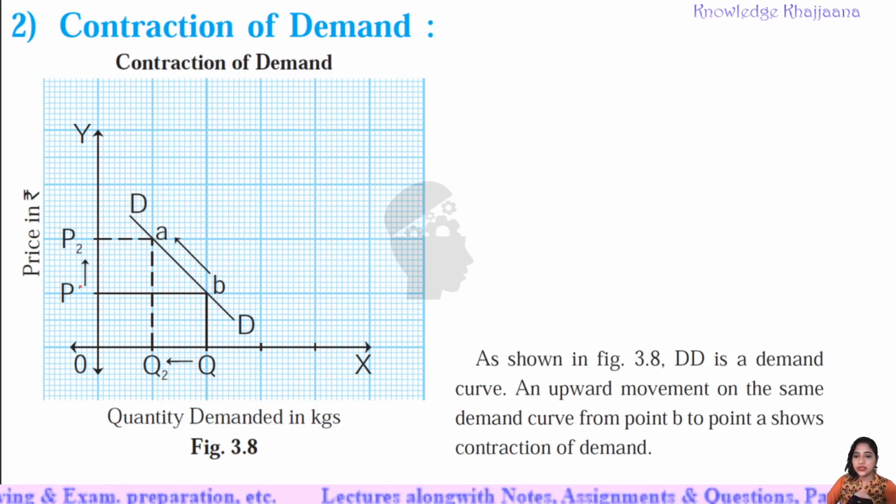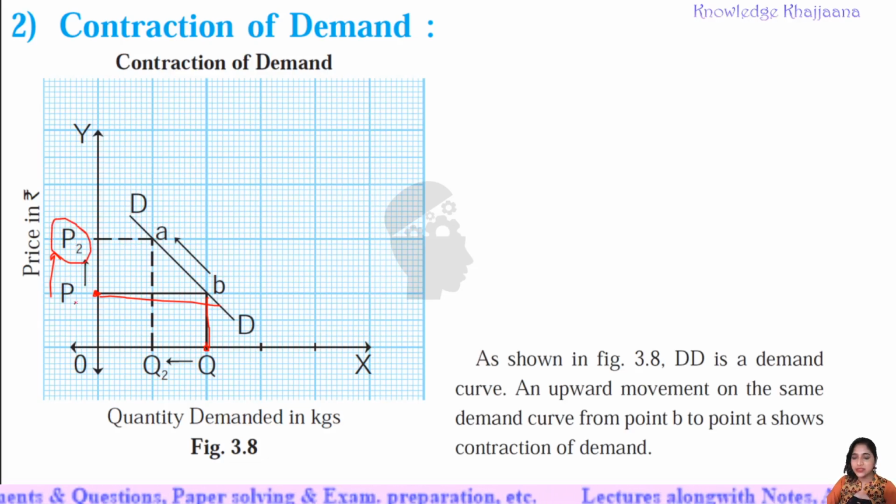What happens? See, when the price was P earlier, the quantity demanded was Q. Okay, when the price was P, the quantity demanded was Q. Now the price increased from P to P2, from price P rupees to price P2 rupees. Then what happened? As the price increased, people demanded less quantity, so they bought less quantity Q2 on the same demand curve.